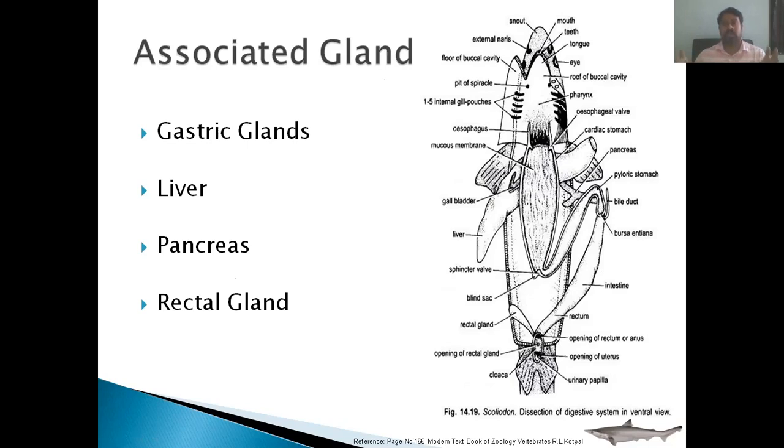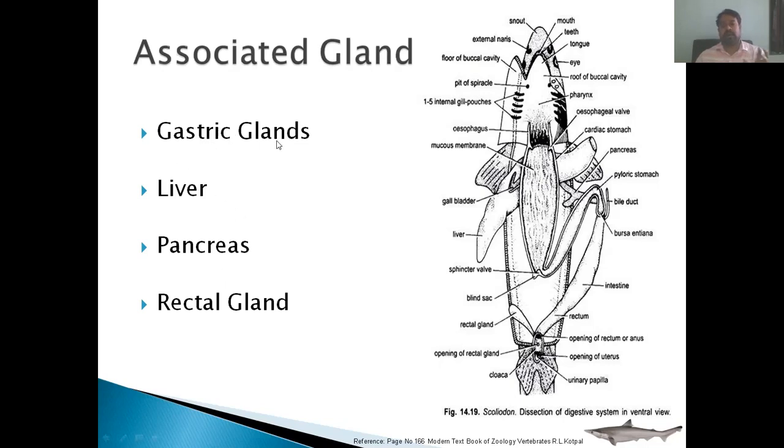The glands associated with the alimentary canal are called associated glands or digestive glands. There are 4 digestive glands present in Scoliodon: the gastric glands, liver, pancreas, and the rectal gland.